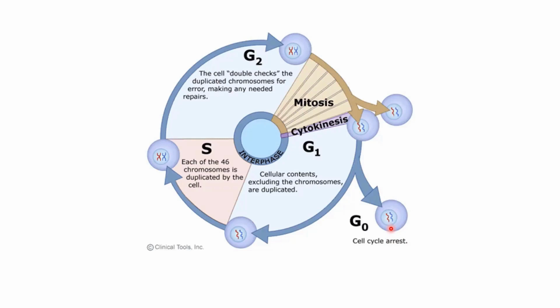Similarly, there are neurons in your brain that actually enter the G0 phase. There might be other examples as well where the cell goes to the arrest stage so that it does not divide. Or maybe there are some cells which go to this phase for a certain period of time. Maybe for some years they do not divide, and after that they start dividing. So this G0 phase is the cell cycle arrest, which means that the cell is not going to divide, it is not going to die, or if it dies, it is not going to be replaced by new cells. So it remains as such. So this is the cell cycle phase.